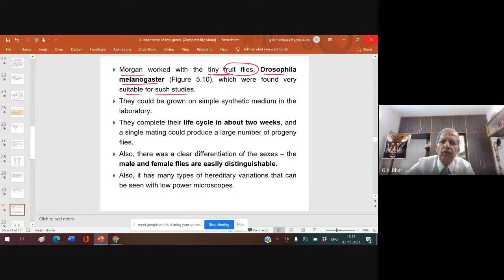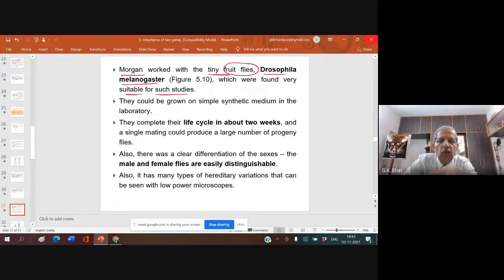He thought that something had gone wrong. Again he repeated, one more time, two more times, three more times. 100 times he did, the result was the same. Until then, it was thought that the gene for eye color, like a body character, somatic character, is situated on an autosome.